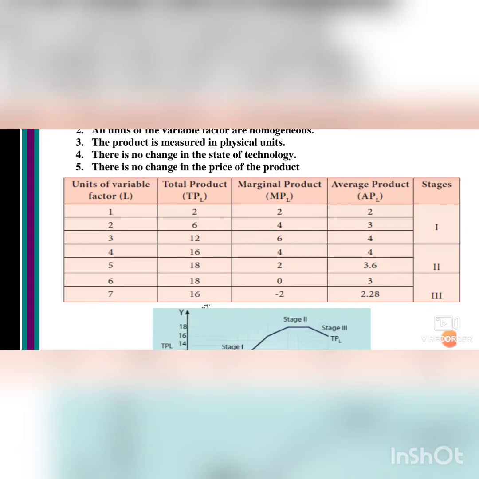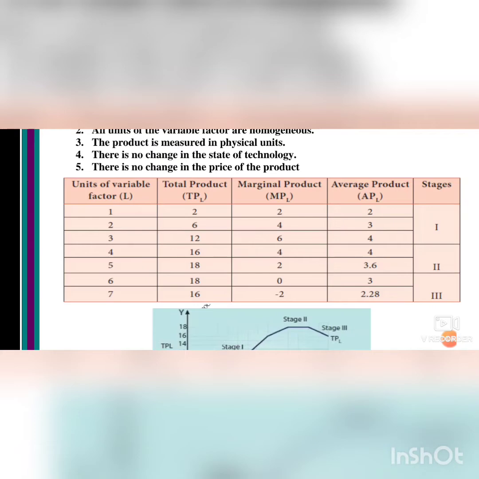So you see, marginal product is 2. So you will write the 2 in the total product column. First, numbers 1, 2, 3, 4, 5, 6, 7, that is the units of variable factor, you have written 1 to 7. Then next you have written the marginal product, that is 2. So that 2 you are taking and writing in the total product column. Next you see, marginal product is 4, isn't it? So now you are adding 4 plus 2, the total product is 6. Then 6 plus 6 is 12. 12 plus 6 is 18.